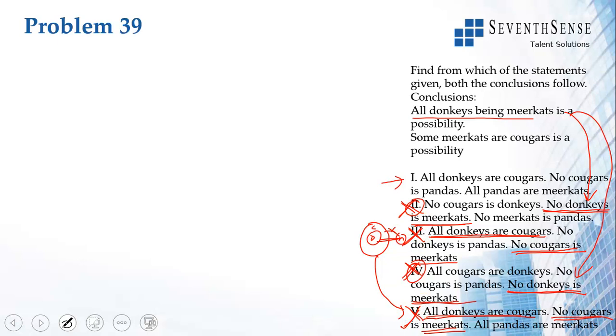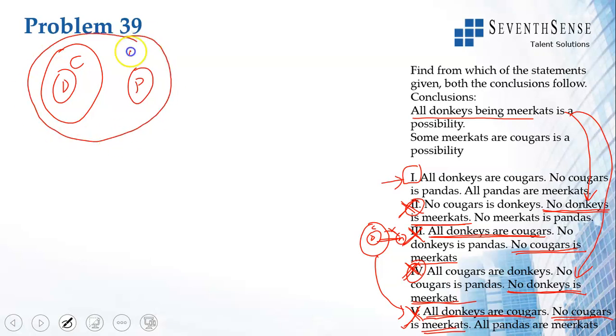The other way of solving it is I will solve using diagrams, and we will see that indeed 1 has to be the answer. 2, 3, 4 and 5 should not be possible. Let us look at option 1 first. All donkeys are cougars. No cougar is a panda. So this is my basic drawing. And then all pandas are meerkats.